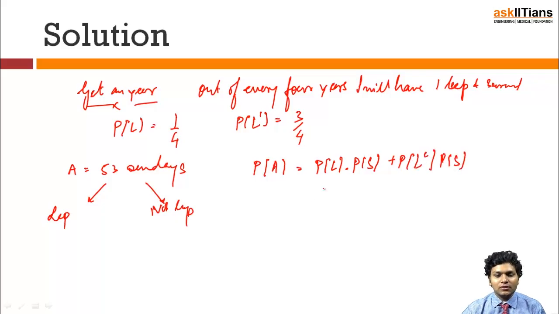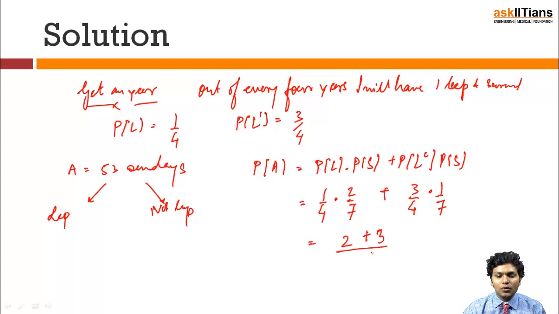So this is the final answer. What I can say is that probability of leap year is 1/4, and probability of Sunday is 2/7, plus probability of not leap year is 3/4, and probability of Sunday is 1/7. So this will be nothing but 2/28 plus 3/28, and this will be 5/28.